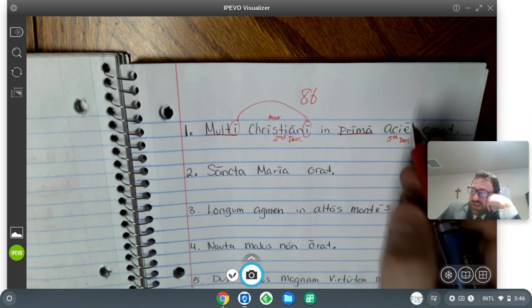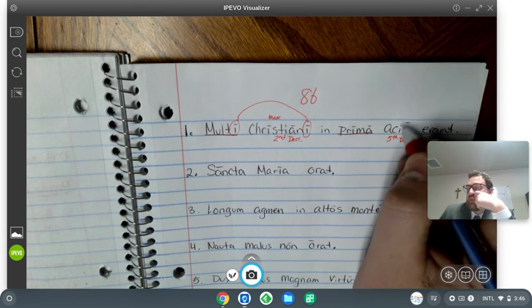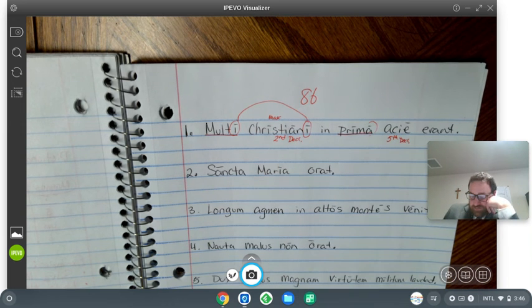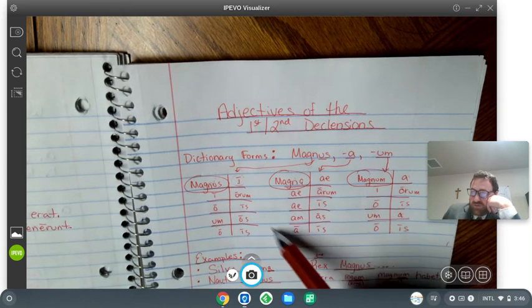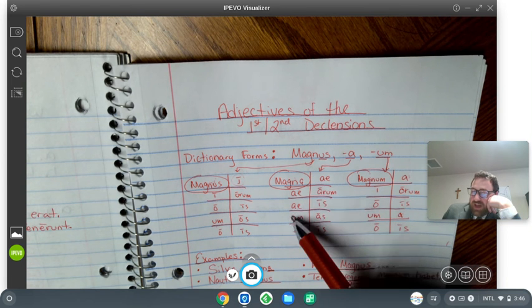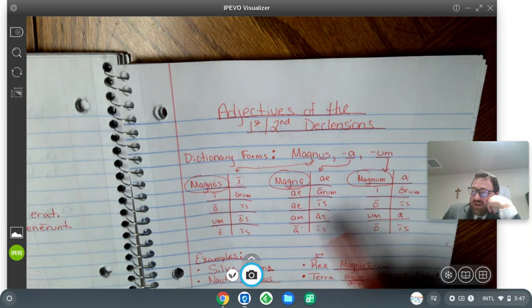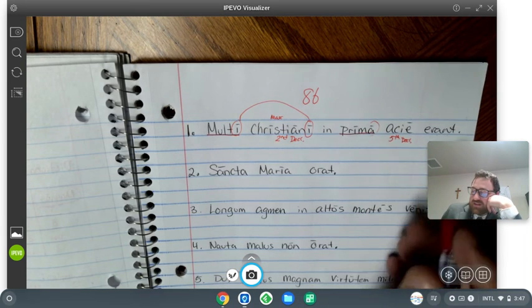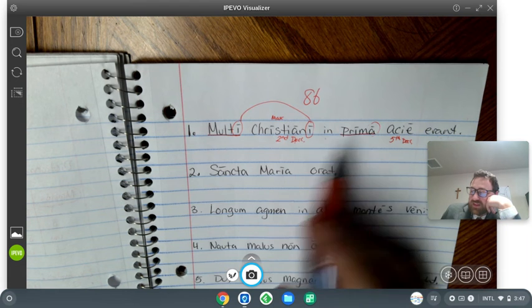So also, what case is it in? It's feminine and it's in the ablative case, it looks like. So what word from our feminine chart, the ones that look like first declension, right? What word is ablative and singular? With a macron. So that makes sense. In prima acie erant. So many Christians were in the first battle line.